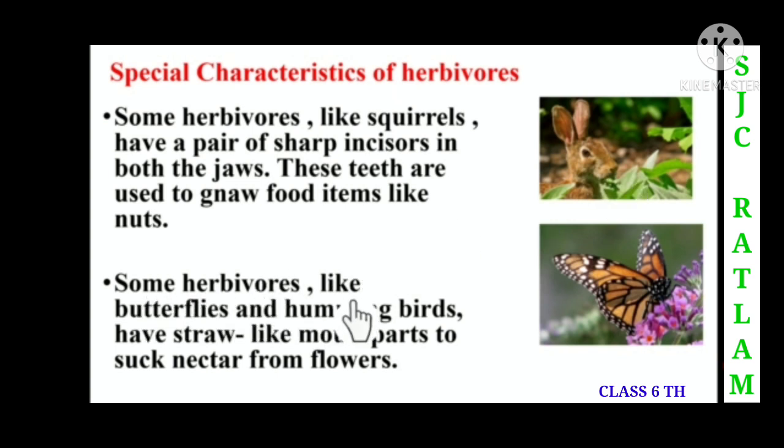Some herbivores like butterflies and hummingbirds have straw-like mouth parts to suck the nectar from the flowers. Children, in this picture you can see the butterfly. It has a straw-like mouth structure. Because of that they are able to suck the nectar from the flowers.